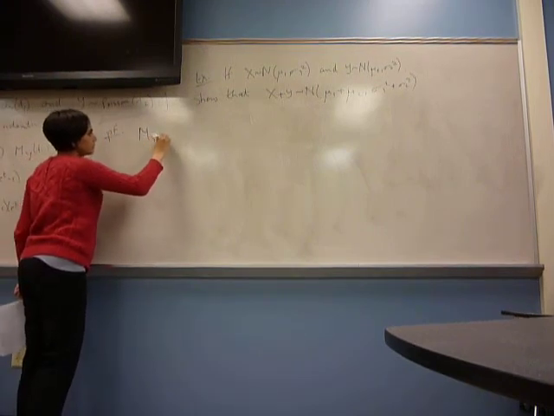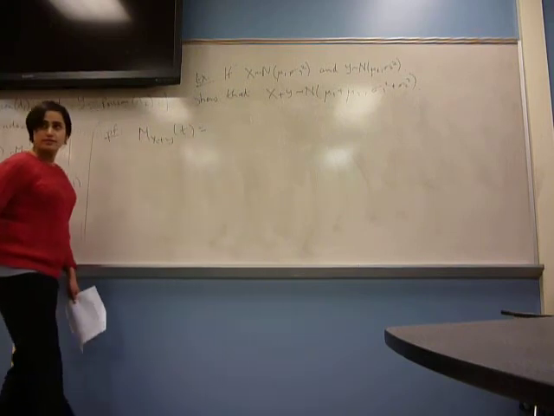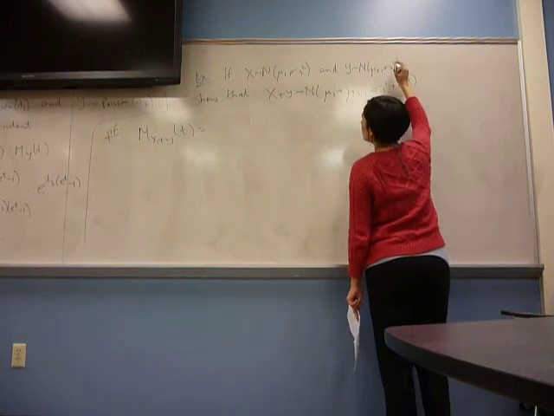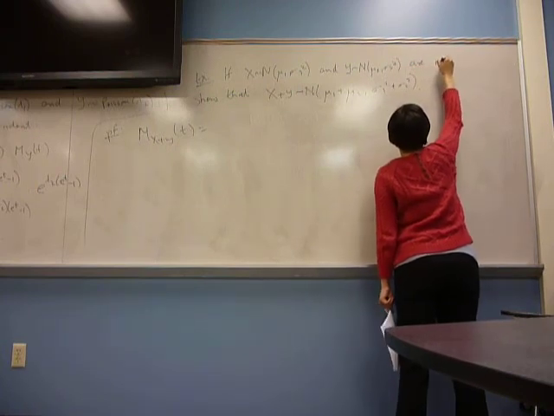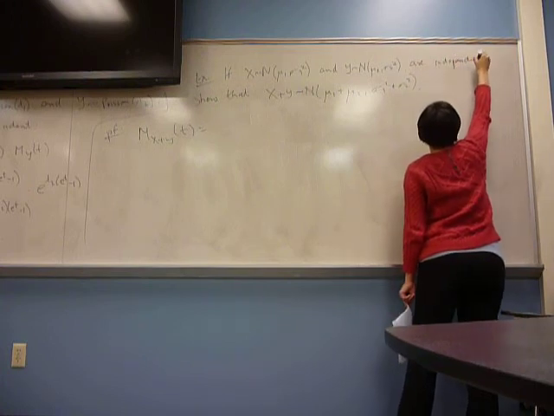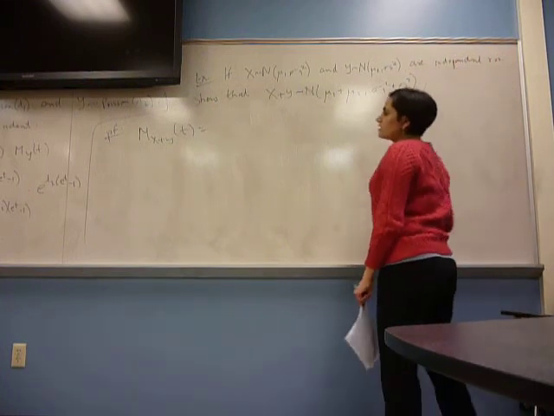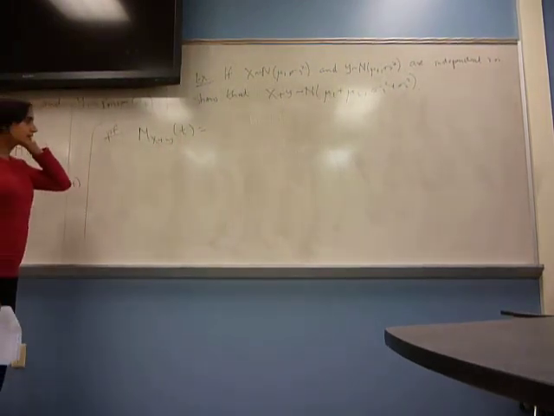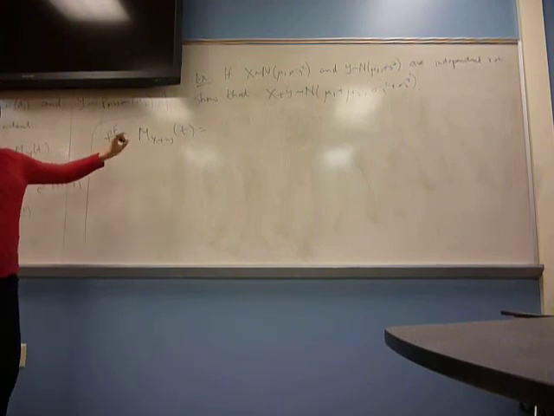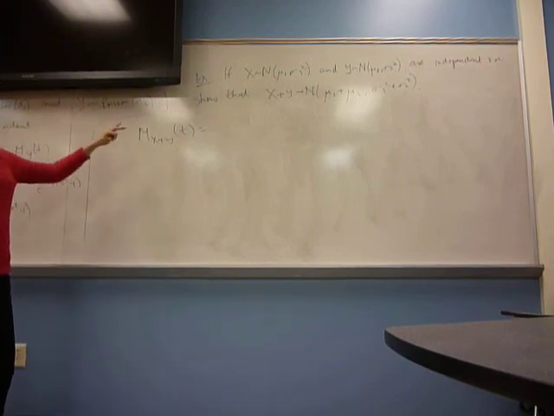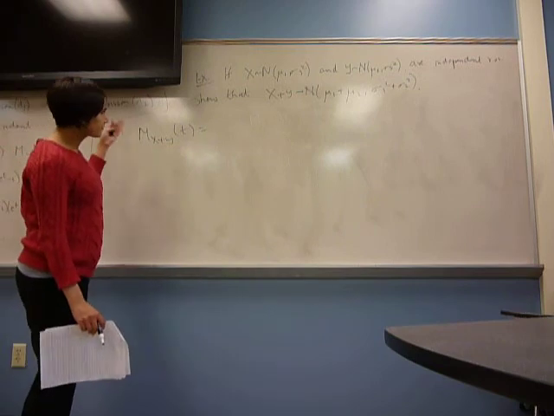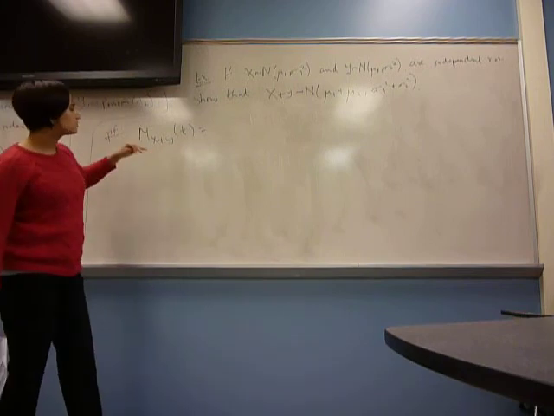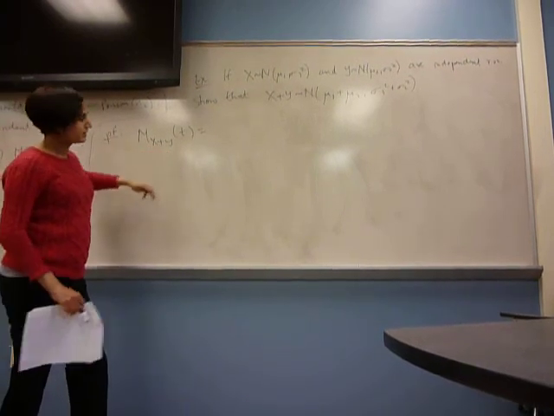Let's calculate the moment generating function of X plus Y. They're independent, right? Yes. Now, if they're not independent, you can still calculate it, but you will need to know something called the joint moment generating function. We're not going to get into that. If you're interested, you could read it up, it's in the book. But let's just stick with independence, because with independence we have that nice property.